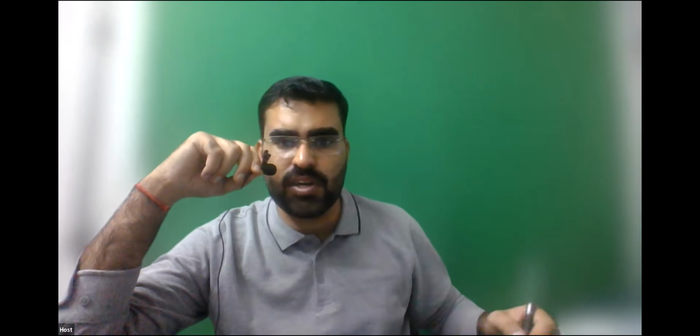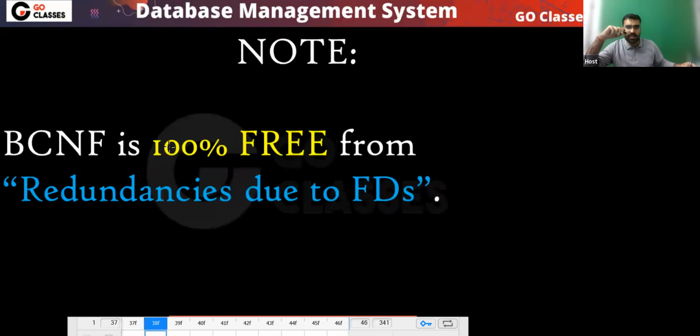In BCNF, you can have redundancy, but you can never have redundancy created by FDs. Because of functional dependency, you can never get redundancy in BCNF. So BCNF is 100% free from redundancies caused due to FDs.